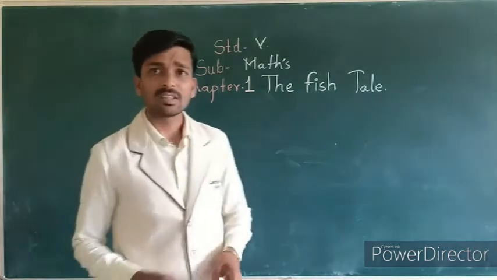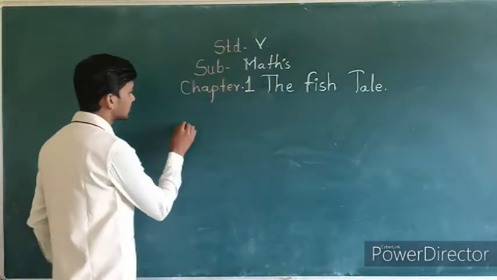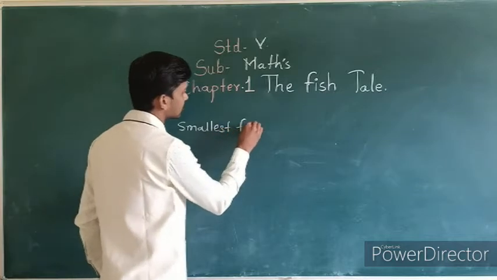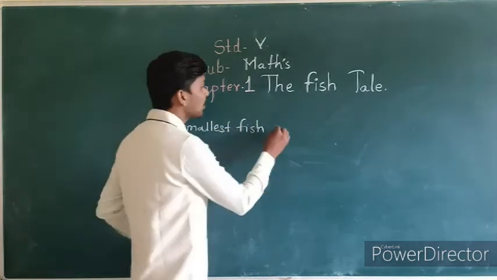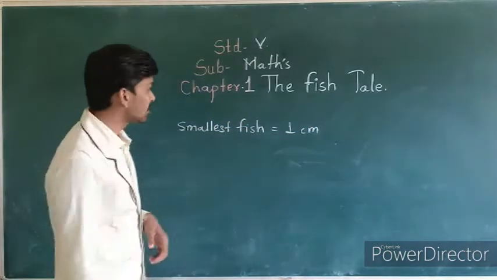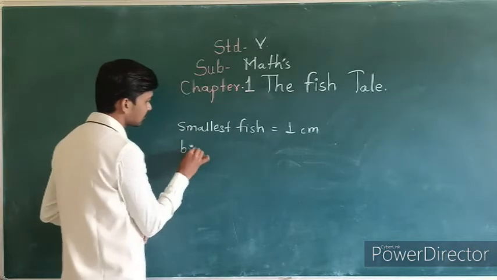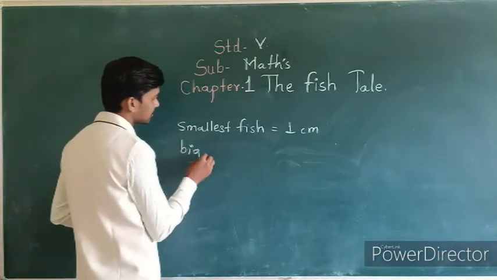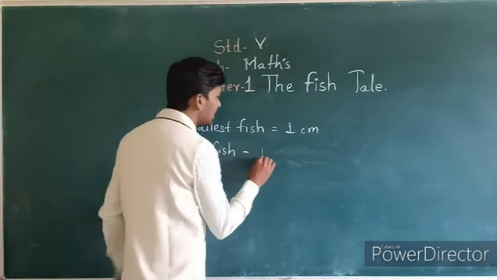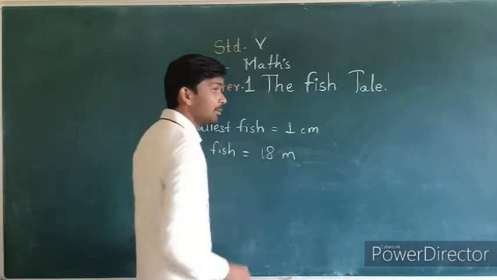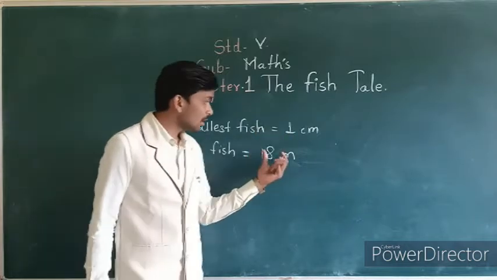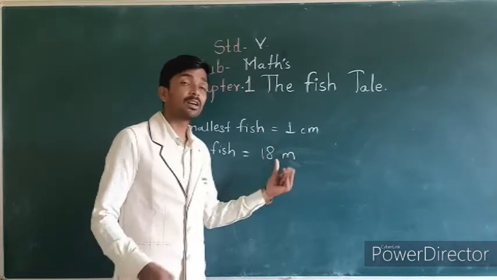The smallest fish is about 1 centimeter long, and the big fish is about 18 meter long. This is centimeter and this is meter, so you can convert to centimeter.